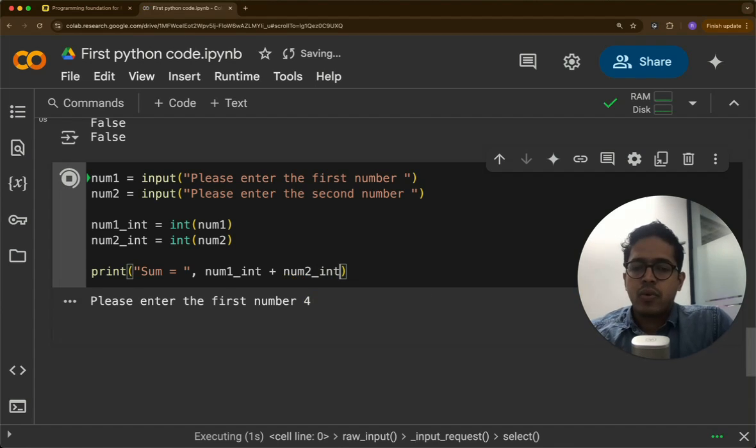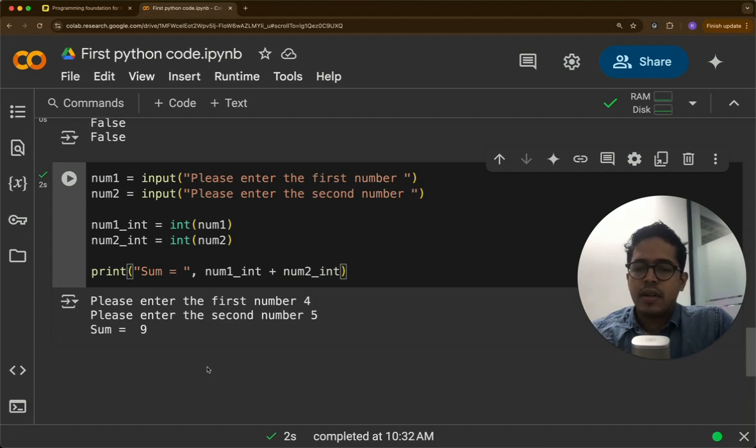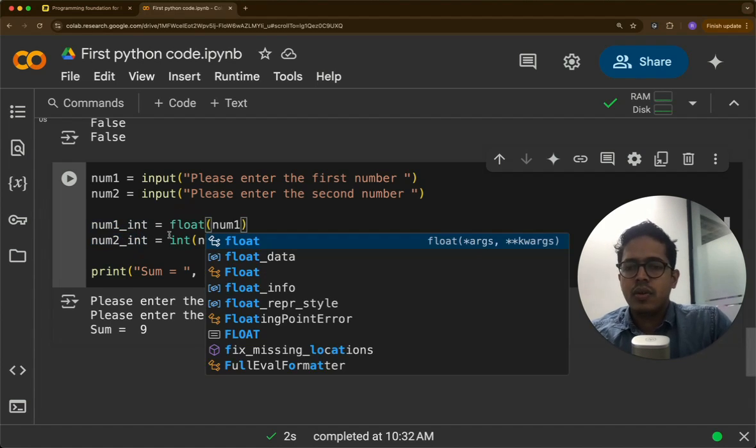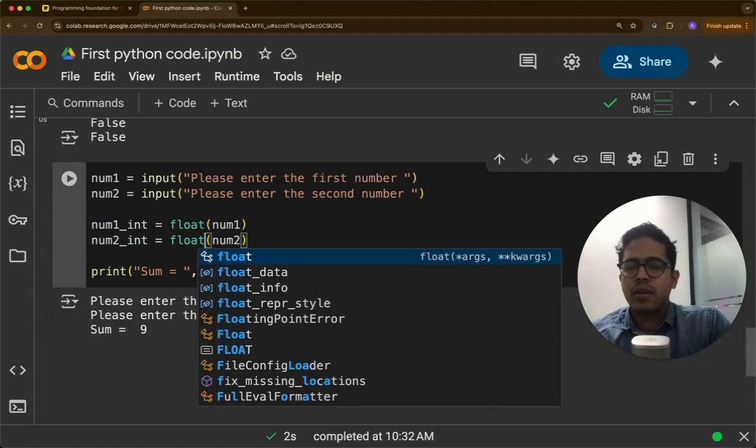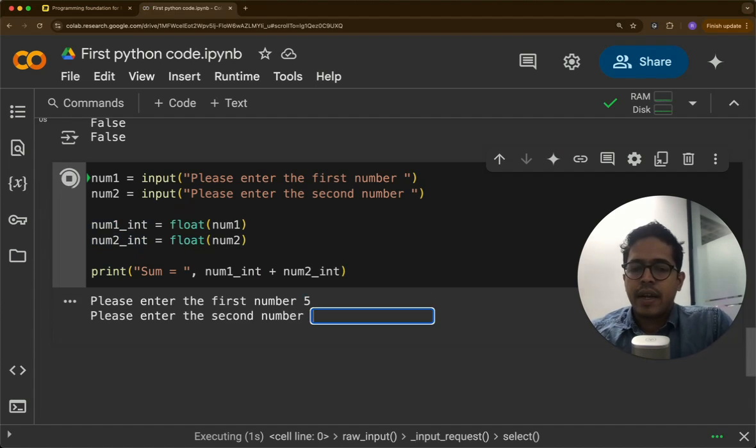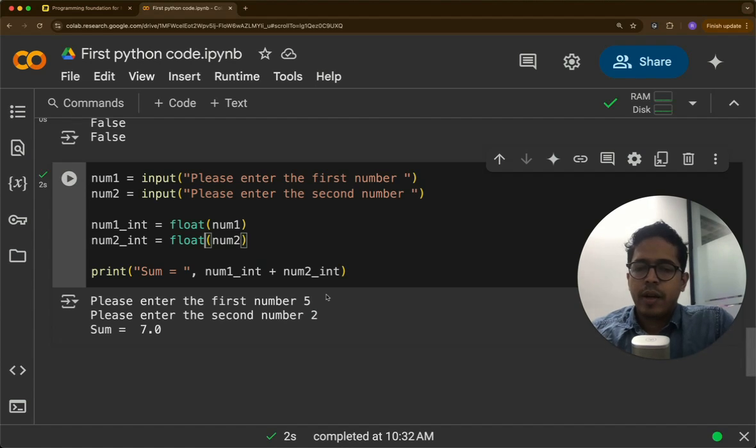So first number 4, second number 5, result is 9. And here this is integer. We can do float also. That should also equally work. 4, 5, 2, 5 plus 2 is 7, but converted to floating point, 7.0.